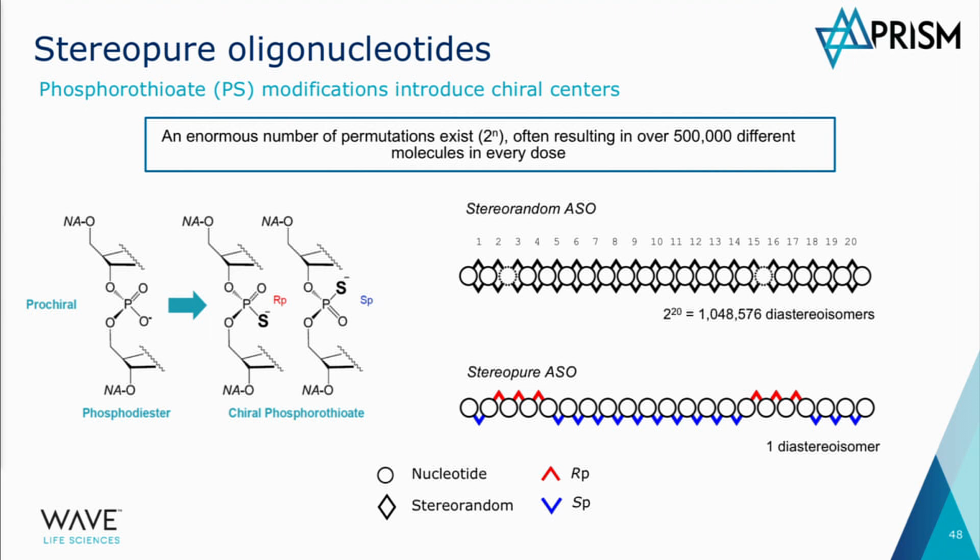So oligonucleotides have used phosphorothioate linkages for years to enhance in vivo uptake. But phosphorothioate linkages have a chiral center due to the fact that there's a sulfur, which means in a stereorandom molecule, an ASO that's on the market or that's in development to date, if it's a 21-mer, it has 2 to the 20 permutations, because every single linkage between every nucleotide can be one of 2 conformations. At Wave, we control every single linkage. Therefore, our oligos are single diastereoisomers.